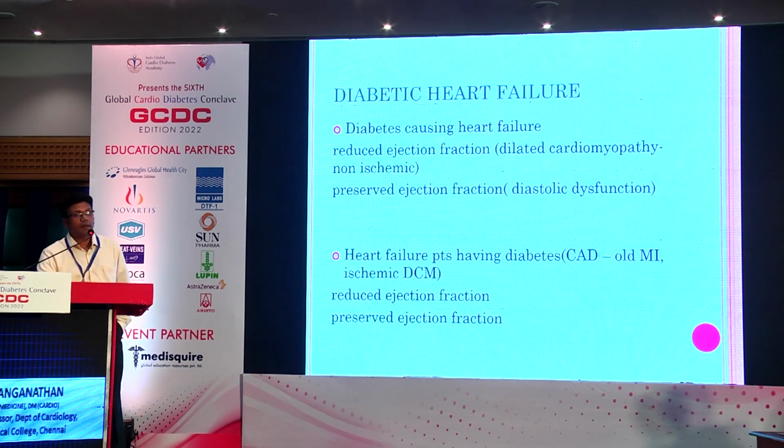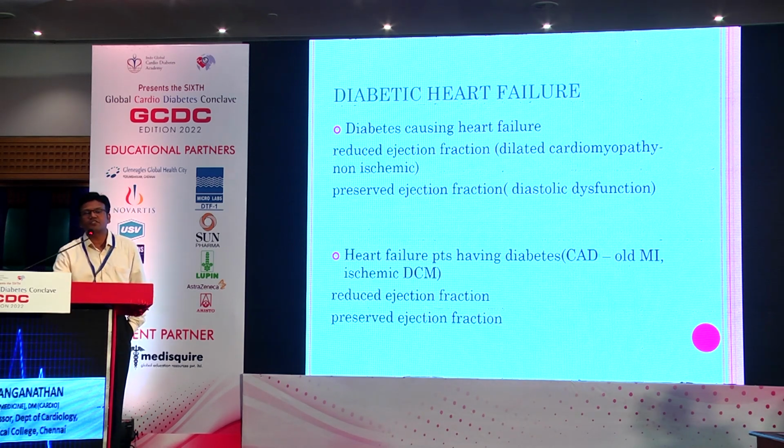One is diabetes causing heart failure through a non-ischemic dilated cardiomyopathy. Whenever you see a dilated cardiomyopathy, you do an angiogram, the coronaries seem normal, and we make a diagnosis of dilated cardiomyopathy. There are many mechanisms by which diabetes per se causes this. A more common presentation of diabetes precipitating heart failure is a preserved ejection fraction, possibly causing abnormal relaxation.